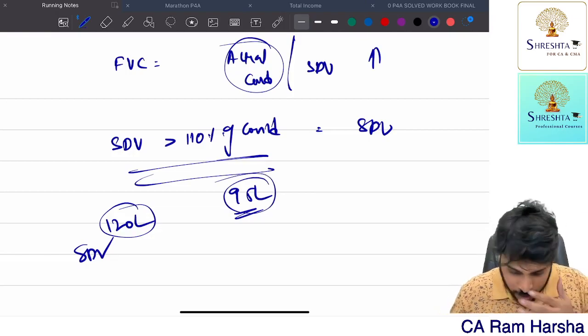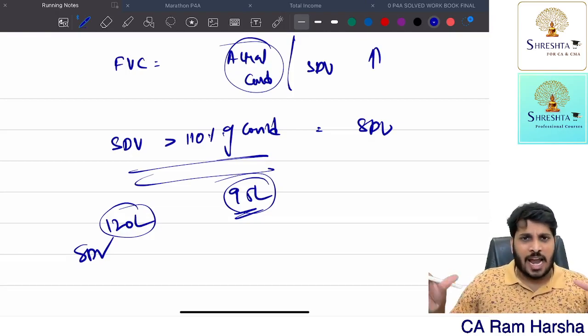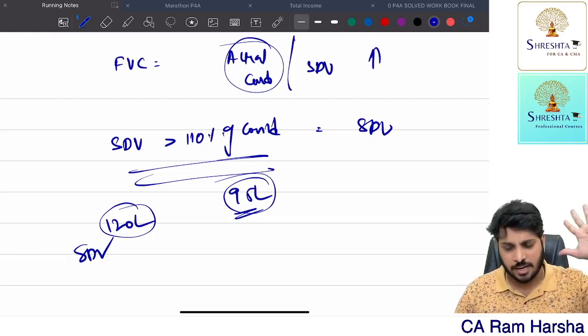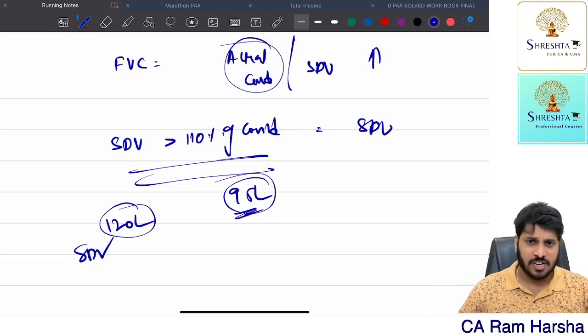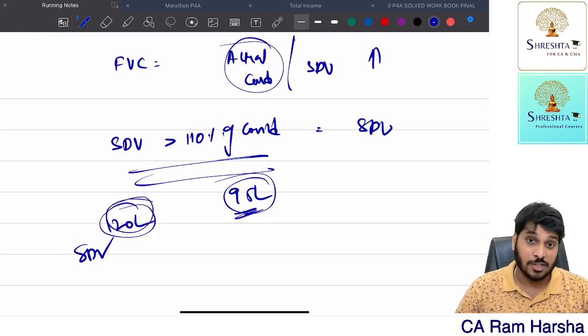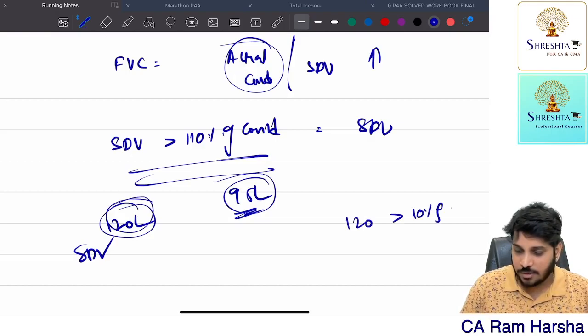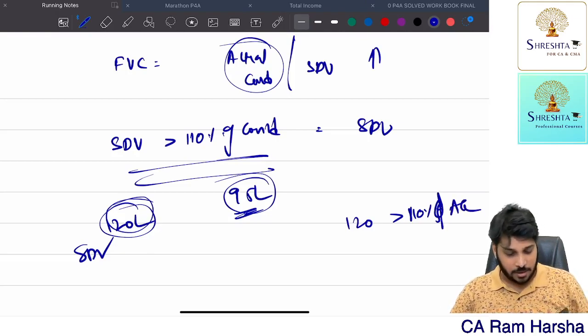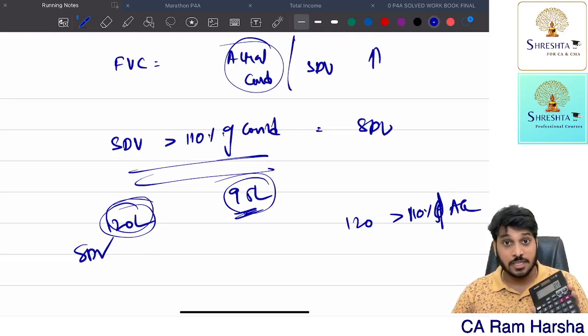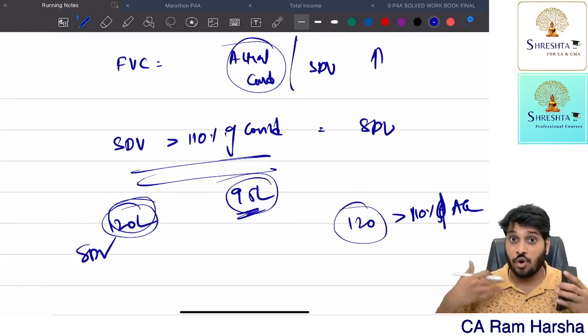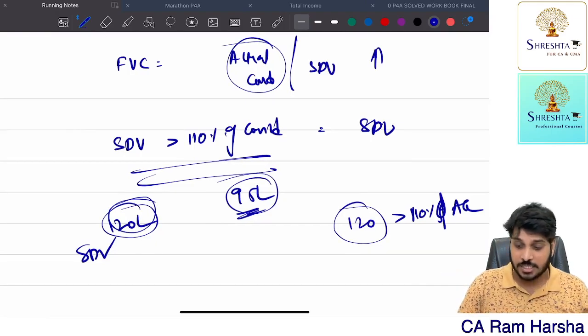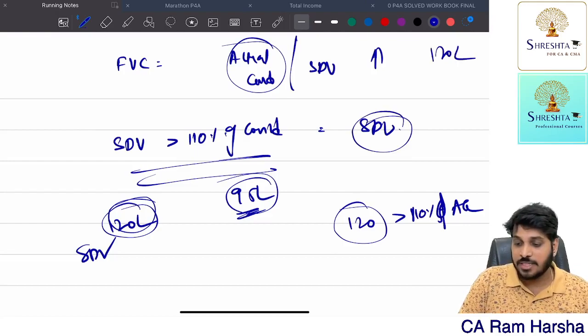So I sold some land and building for 95. I received 95 lakh. But stamp duty value was 120 lakh. Now, is the stamp duty value more than 110% of actual consideration? Actual 95, plus 10%, 110% is 104. Stamp duty value is more than 110% of actual, which means the stamp duty value 120 will be the consideration.